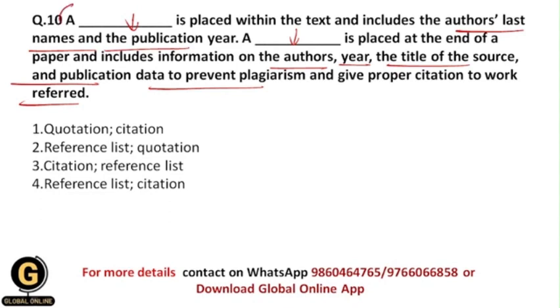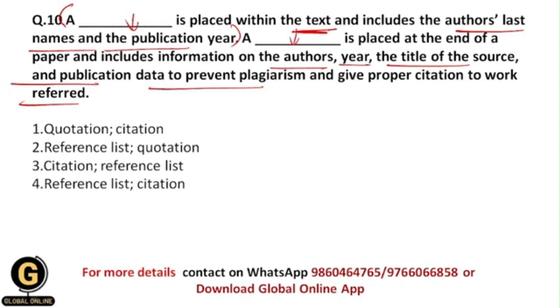First of all, let us fill the first blank space. Over here they have asked what the word is which is placed within the text and includes the author's last names and the publication year. So basically it is called what, students? It is called the reference, or it is called the citation, right?